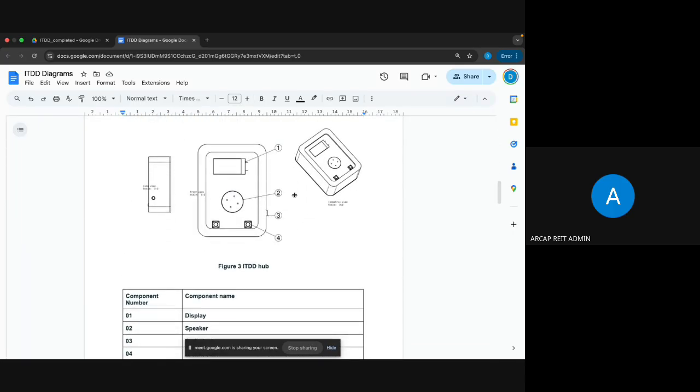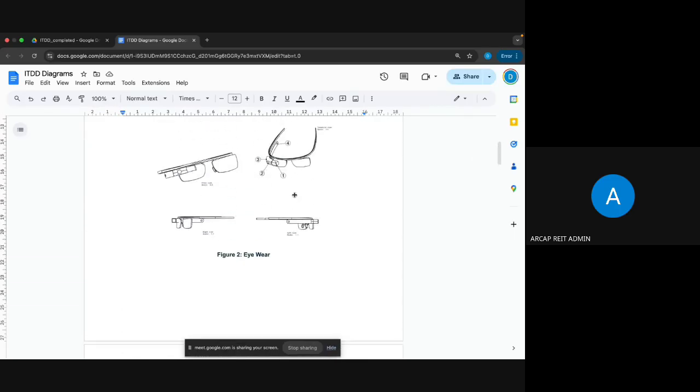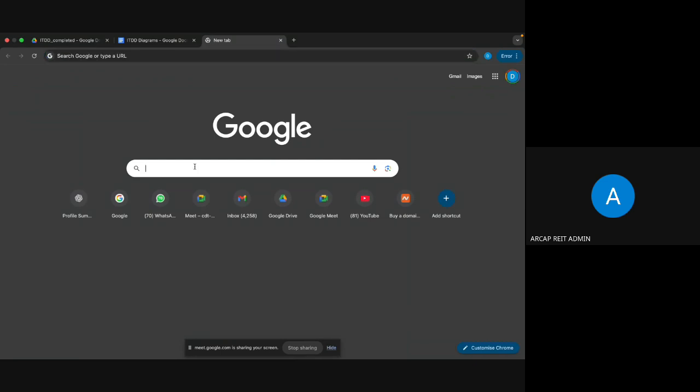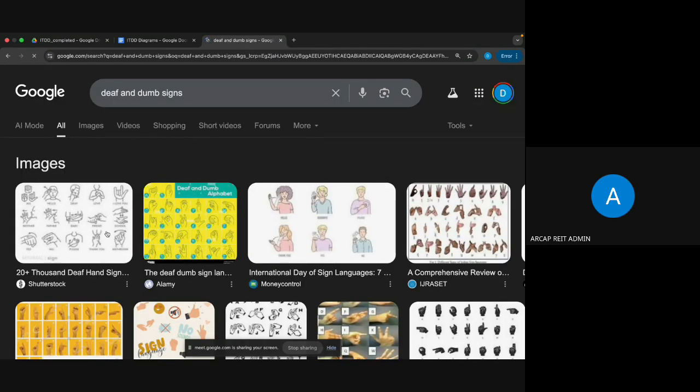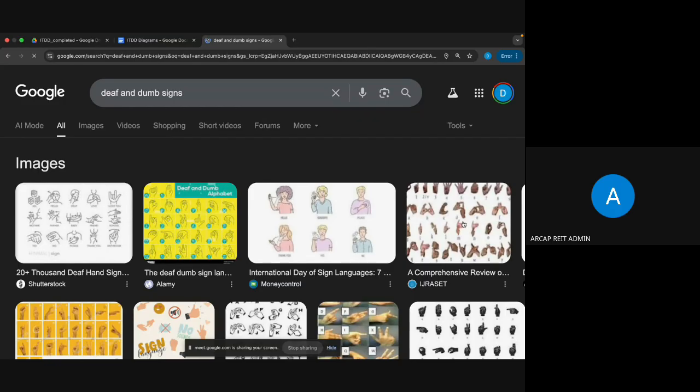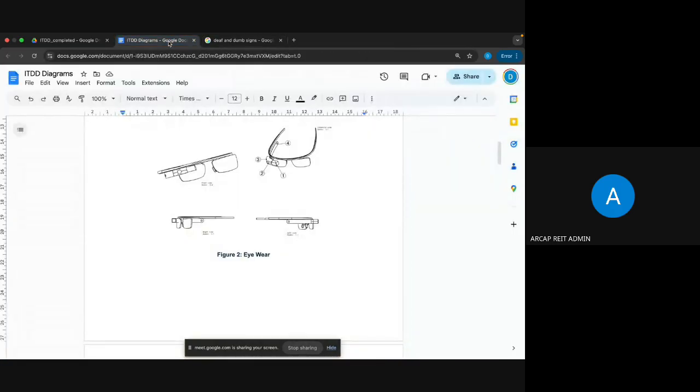Okay, and when deaf and dumb people make hand gestures, these are the signs they normally do, right? When they do that sign to communicate with us, the glasses they are wearing will have a camera.